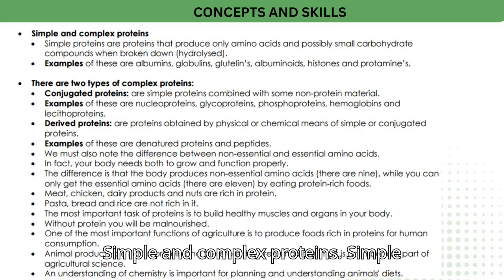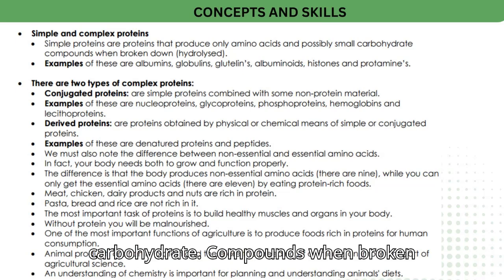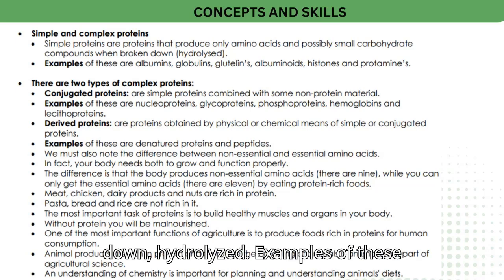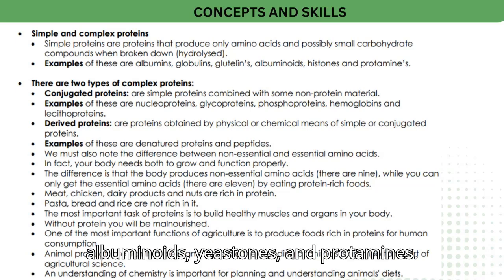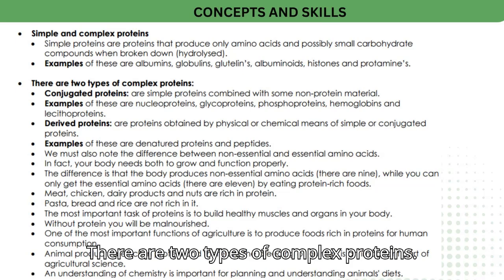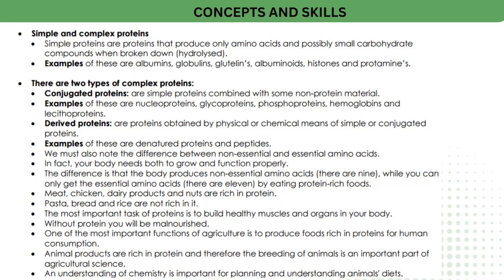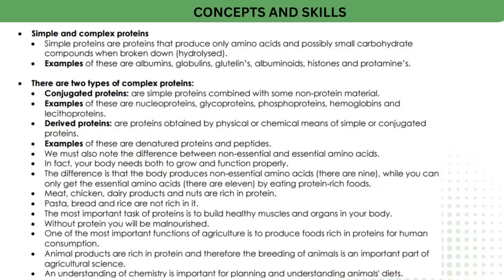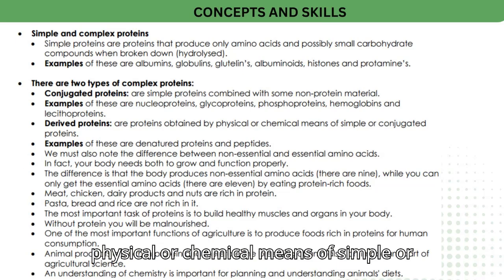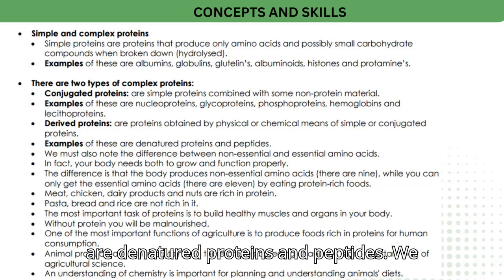Simple and complex proteins. Simple proteins are proteins that produce only amino acids and possibly small carbohydrate compounds when broken down, hydrolyzed. Examples of these are albumins, globulins, glutenins, albuminoids, histones, and protamines. There are two types of complex proteins. Conjugated proteins are simple proteins combined with some non-protein material. Examples of these are nucleoproteins, glycoproteins, phosphoproteins, hemoglobins, and lecithoproteins. Derived proteins are proteins obtained by physical or chemical means from simple or conjugated proteins. Examples of these are denatured proteins and peptides.